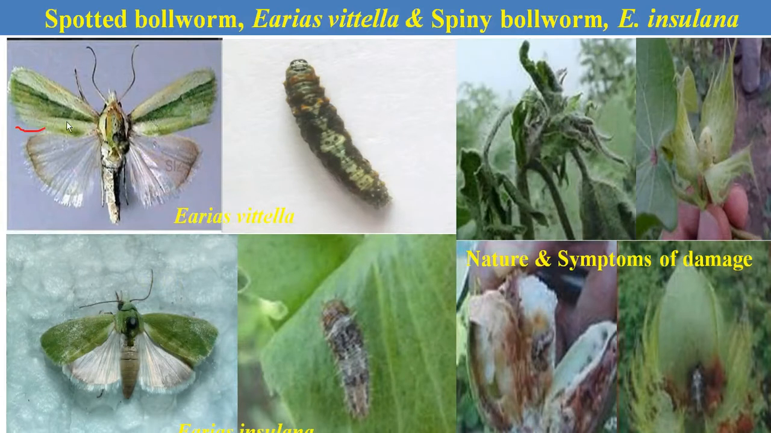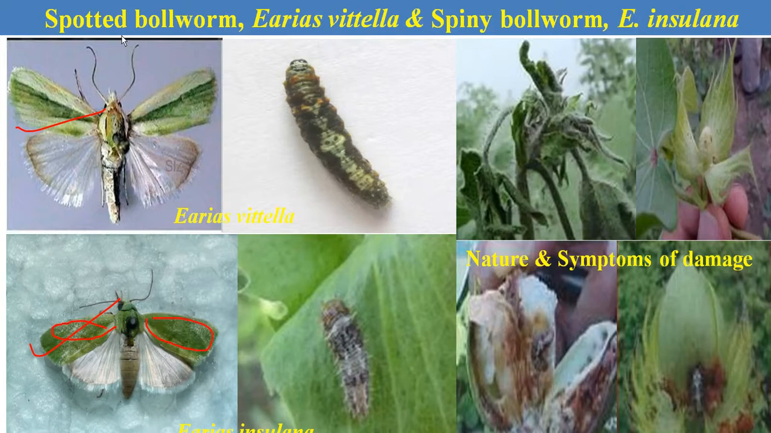This is the spotted bollworm, and this one is the spiny bollworm. What is the difference between the adults of the spotted and spiny bollworm? In the spotted bollworm, the forewings have one greenish band on each forewing, and the hind wings are totally transparent. In the case of the spiny bollworm, the forewings are totally greenish in color. This is the major difference in the adults.